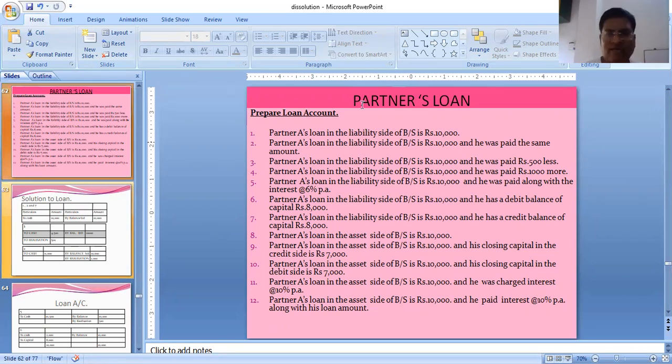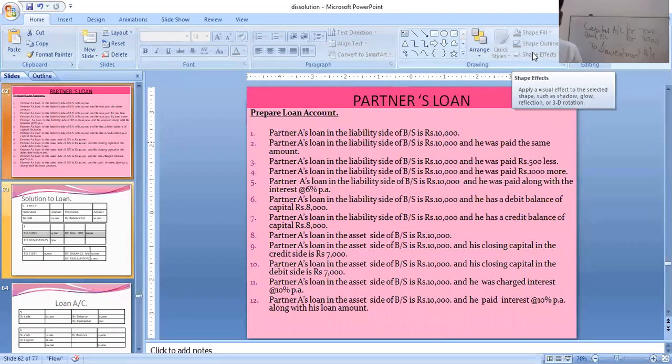See on the board. It will be better to show it on the board. So see the journal entry, students. It's written over here. Capital account debit 7,000. And then we have bank account debit 3,000 to investment 10,000. Now why bank account debit 3,000? Because from the partner we will take 3,000 in cash or through cheque or whatever, and 7,000 is adjusted with his credit balance of capital.